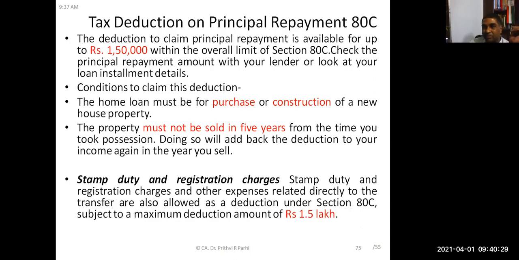Clear? Sir, so for interest it is up to 2 lakh and for principal payment it is up to 1,50,000, right? Yes, for principal payment the maximum amount is 1,50,000, but for interest it is up to 2 lakh. They are two different. 2 lakh rupees is allowed for the total income, all heads taken together. You know from gross total income, the deductions are made, 1,50,000. But 2 lakh rupees under a specific head, income from house property, under section 24, you can claim 2 lakh rupees. The figures are different.